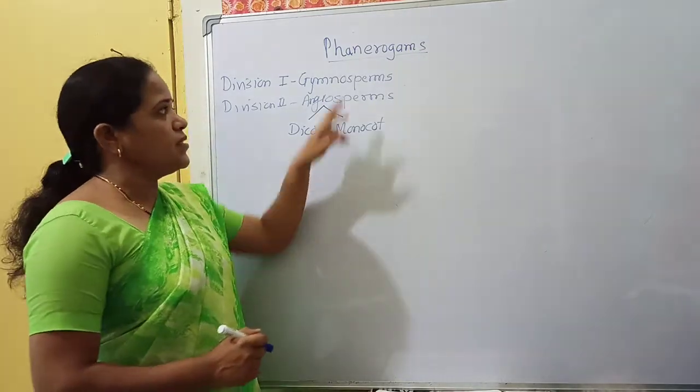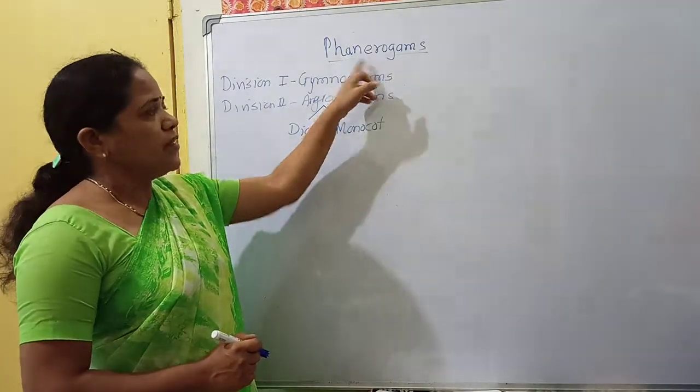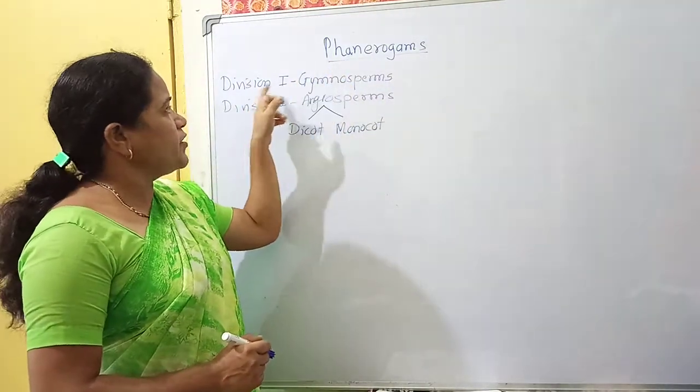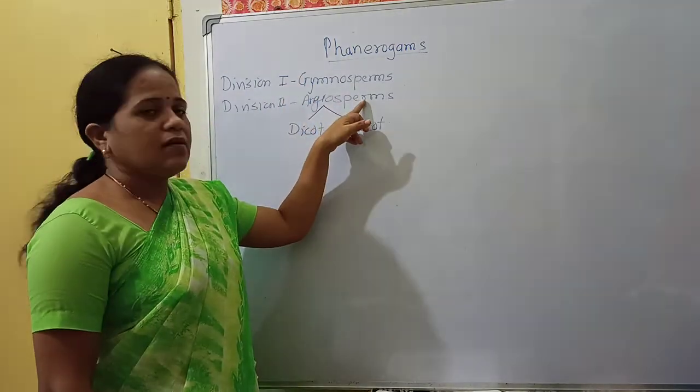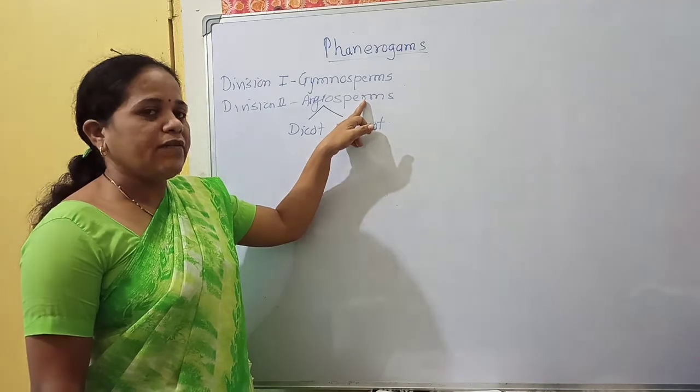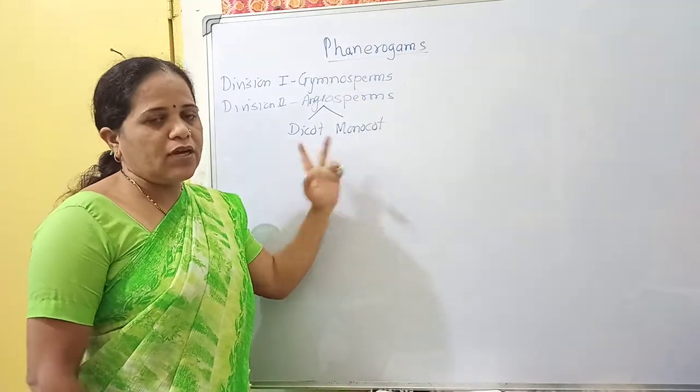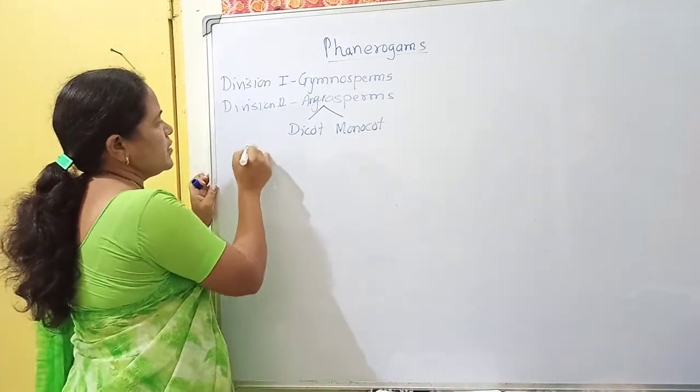Today our topic is phanerogams and their subtopics: division 1, gymnosperm, and division 2, angiosperm. The angiosperm is divided into monocot and dicot. Now we start first with phanerogams.